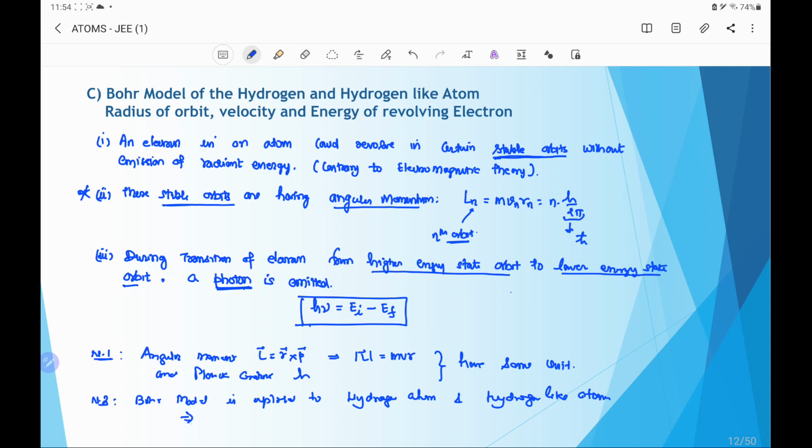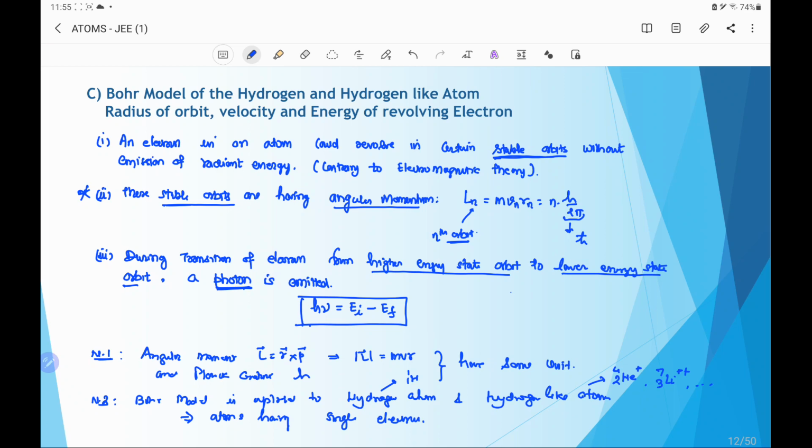This means the atoms having a single electron. The hydrogen atom is 1H1 and hydrogen like atoms are 2He4 plus, similarly 3Li7 plus plus, and so on.